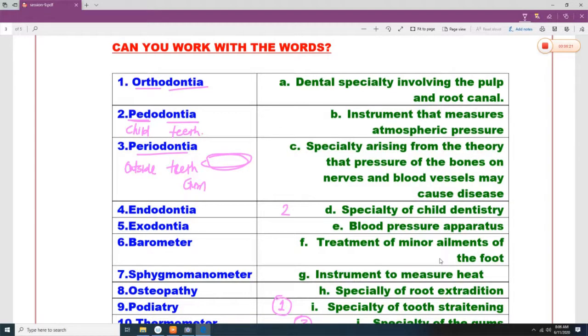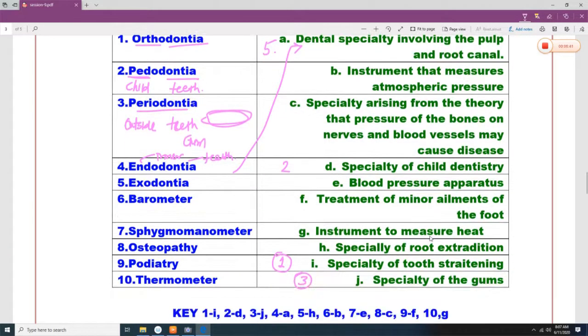Endodontia. Endo means inner and dontia means teeth. So it is related to something inner of the teeth, then that person is known as a root canal specialist. So this is number 5. Barometer. Barometer means an instrument that measures the atmospheric pressure. Sorry, this, not this.